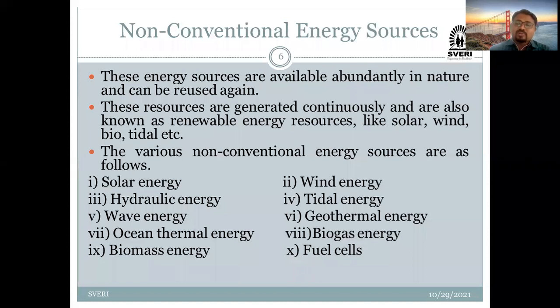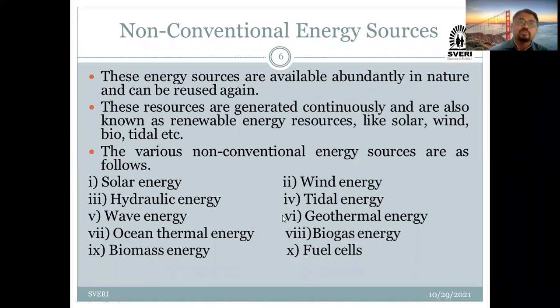Then another important one is nothing but the biogas and biomass. Biogas is nothing but the energy which is produced due to the organic degradation of our waste. What is the biogas? The energy which is produced due to the degradation of the waste. And what is the biomass?